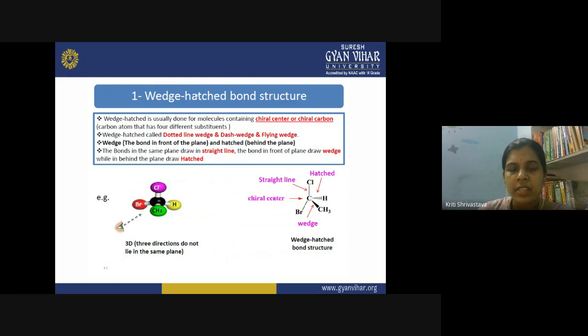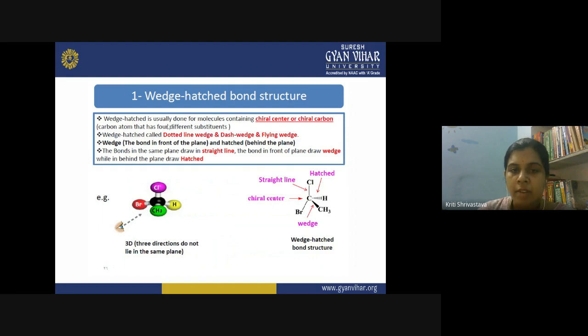In this type of representation, a wedge actually represents that the group is towards the viewer, and a hatch is showing that the group is away from the viewer, right? So it is done for the molecule containing a chiral center or chiral carbon. What is the chiral carbon? Chiral carbon is a carbon atom that has four different substituents.